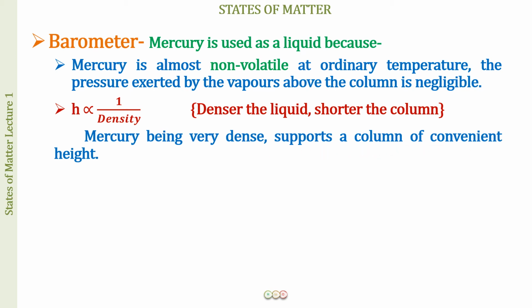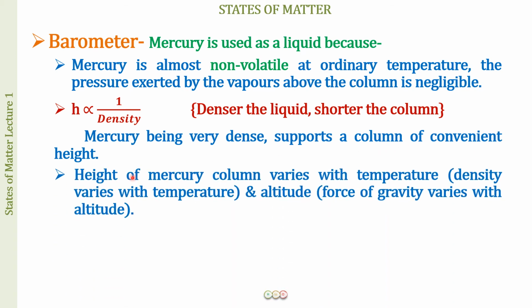and we all know 1 atmospheric pressure is going to be equal to how much? It is going to be 760 mm, which is quite a short column and very convenient for us to read, whereas for water, which was going up to 10 meters height for 1 atmospheric pressure, you can imagine putting up ladders and ladders and going up to that height to measure the atmospheric pressure.